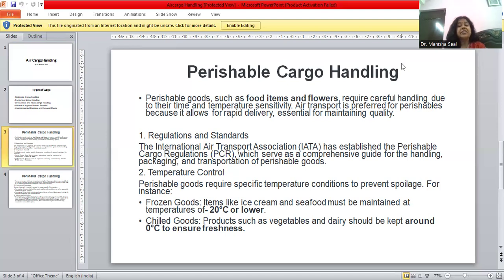Vegetables also must be kept at 0 degrees centigrade to keep up their freshness, as must dairy products or fruits that we are transporting as air cargo from one destination to another. So these are the perishable cargo handling rules and regulations that we take into consideration.